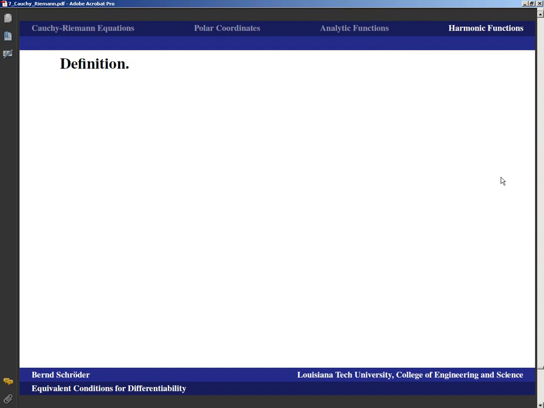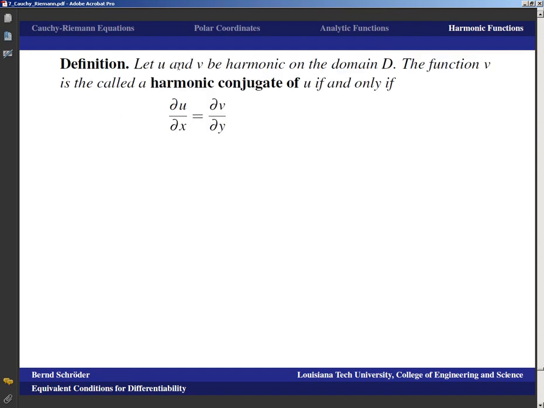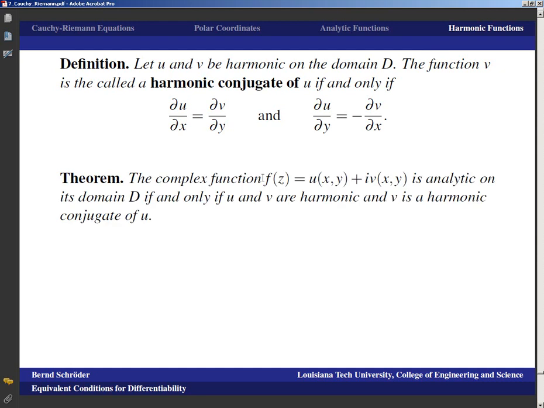satisfying Laplace's equation directly. Okay, if you've got two harmonic functions on a domain D, then the function v is called a harmonic conjugate of u if and only if we've got du/dx = dv/dy and du/dy = -dv/dx. So if and only if the Cauchy-Riemann equations are satisfied. And the theorem then is that the complex function u + iv is analytic on its domain D if and only if u and v are harmonic and v is a harmonic conjugate of u.